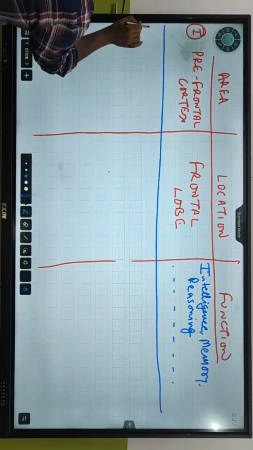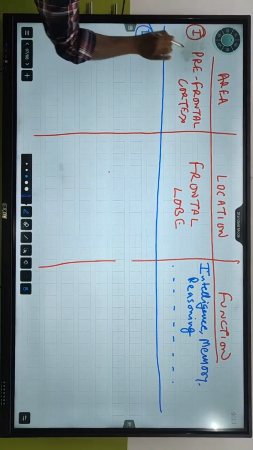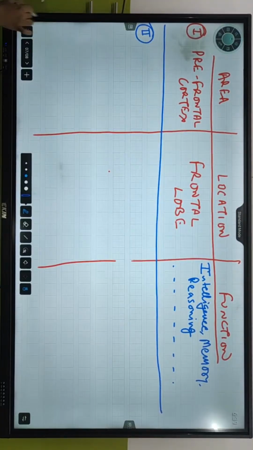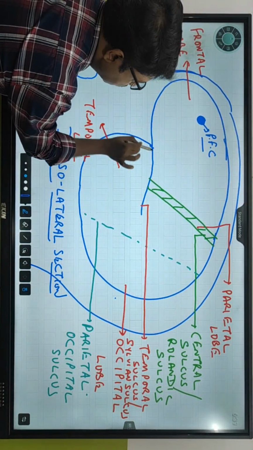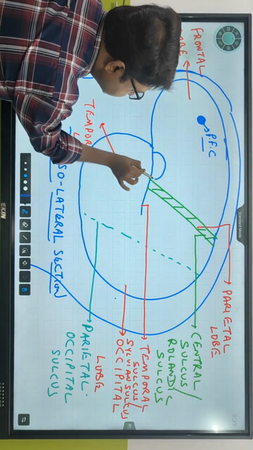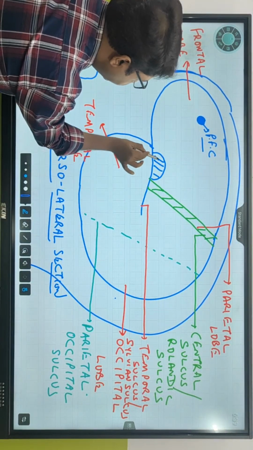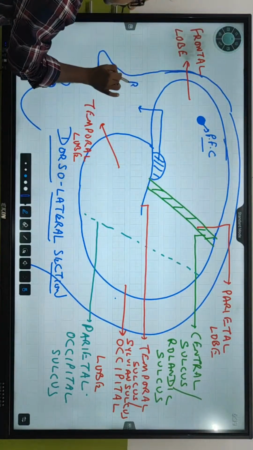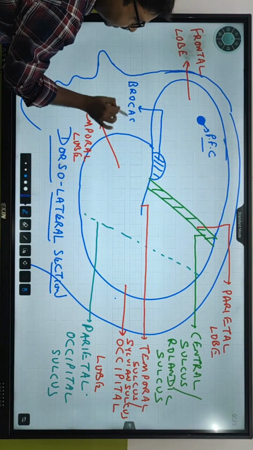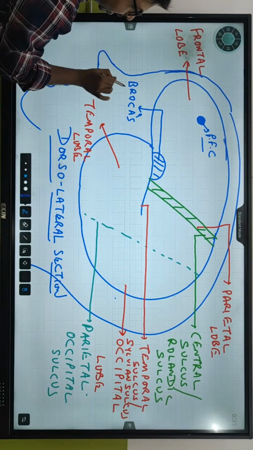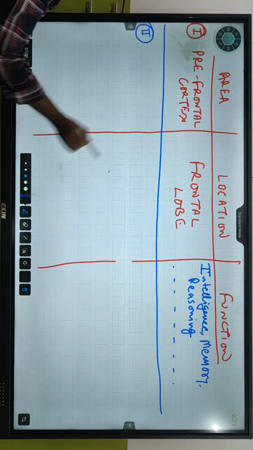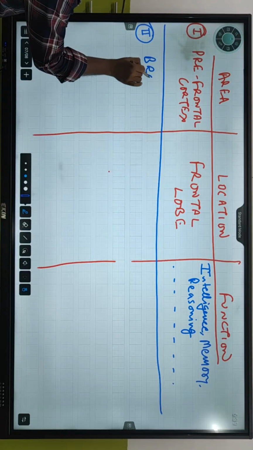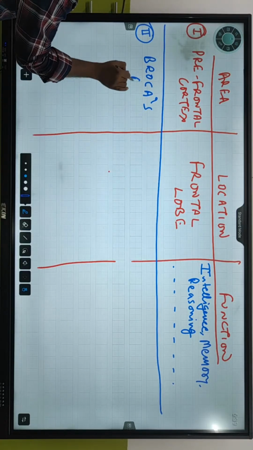The second part in the same prefrontal area, what is present over here? This is the area where Broca's area is present. What is Broca's area? Last day I think I have talked about this. बोलो ब्रोकाज एरिया फंक्शन क्या होगा इसका?